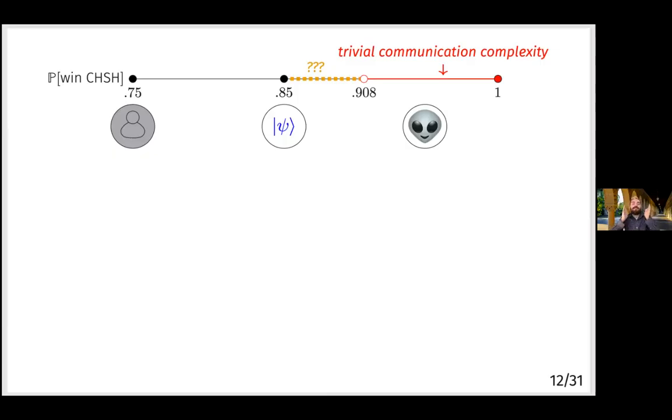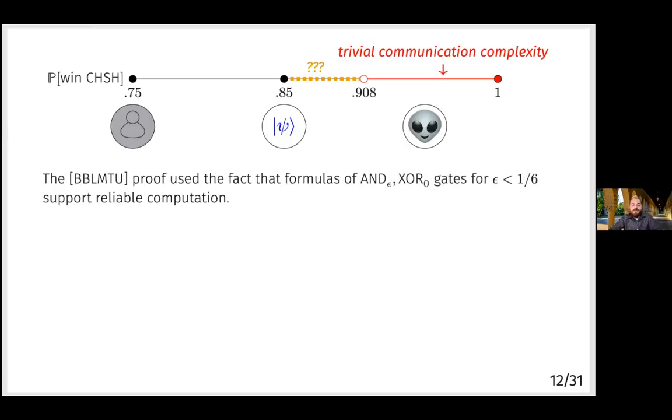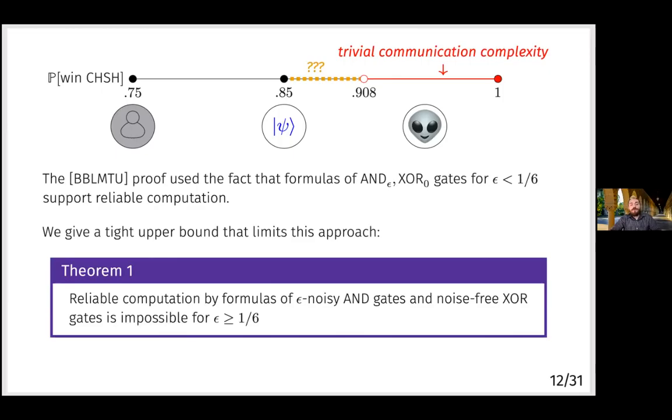And so we took aim at decreasing the minimum of this red zone from 91% to something lower. And what we noticed is that the proof of Broussard et al. used this fact implicitly that formulas of noisy AND gates and noise-free parity gates or exclusive OR gates support reliable computation as long as epsilon, the noise on the AND gates, is less than 1/6. And we gave a tight upper bound that limits this approach. So we showed that the exact noise threshold for reliable computation by formulas of noisy AND gates and noise-free exclusive OR gates is 1/6.